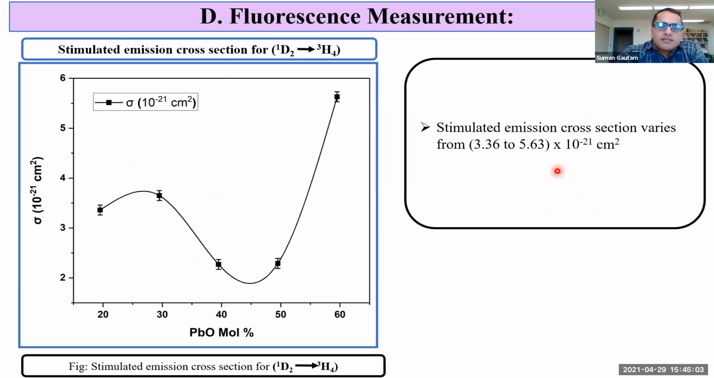Now, the estimated emission cross-section. This is the plot of the estimated emission cross-section for the 1D2 to 3S4 transition. It is observed that as PbO concentration increases, the estimated emission cross-section decreases, and then increases again. The value of the estimated emission cross-section varies from 3.36 to 5.63 times 10 to the negative 21 centimeter square.